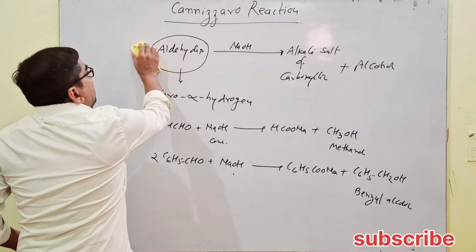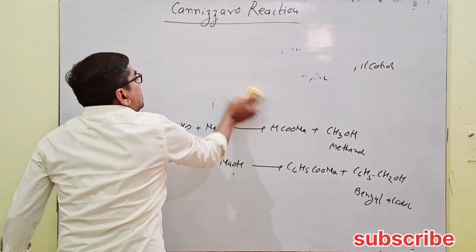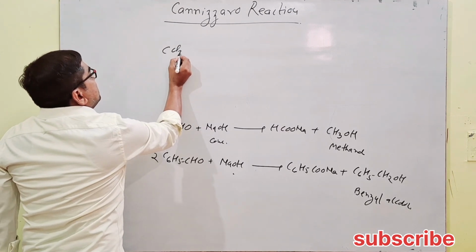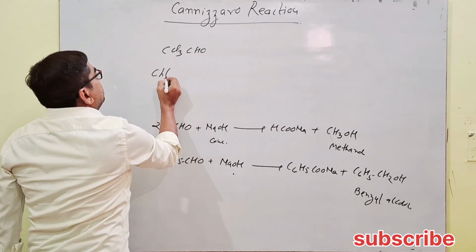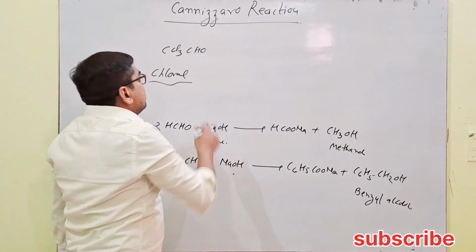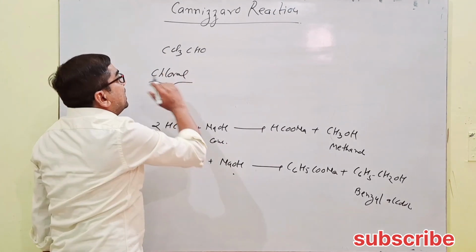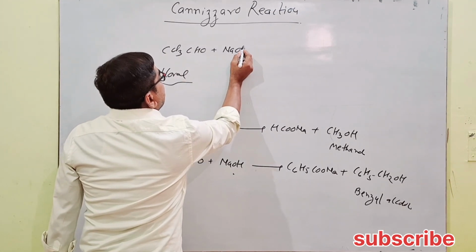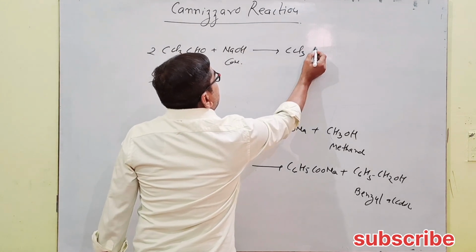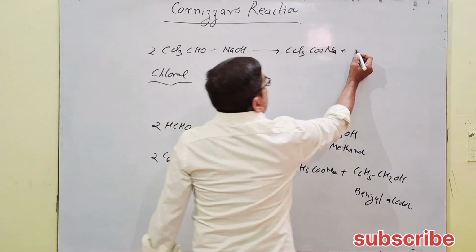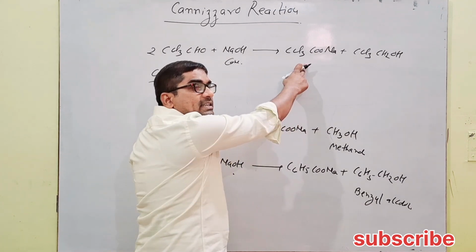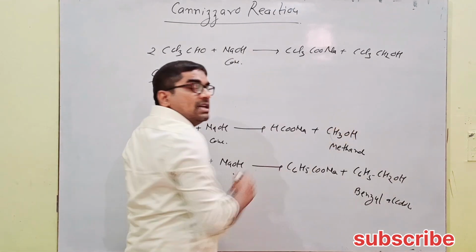Next condition for Cannizzaro: if there is no alpha hydrogen, take CCl3CHO, simply called chloral. Will chloral undergo the Cannizzaro reaction? Yes, because it has no alpha hydrogen. It reacts with concentrated NaOH and two molecules of it convert into CCl3COONa with CCl3CH2OH. The alkali salt of carboxylic acid along with alcohol is obtained.